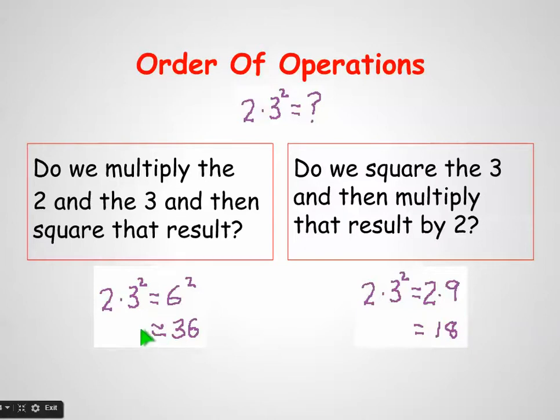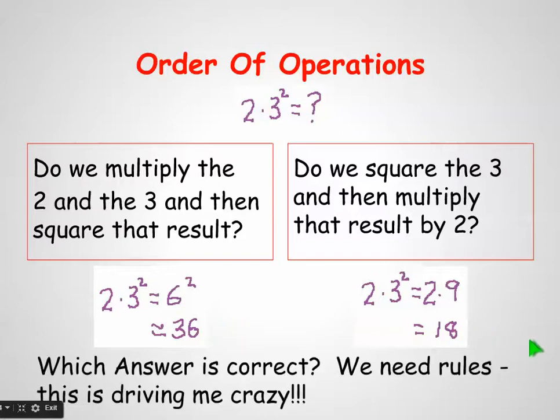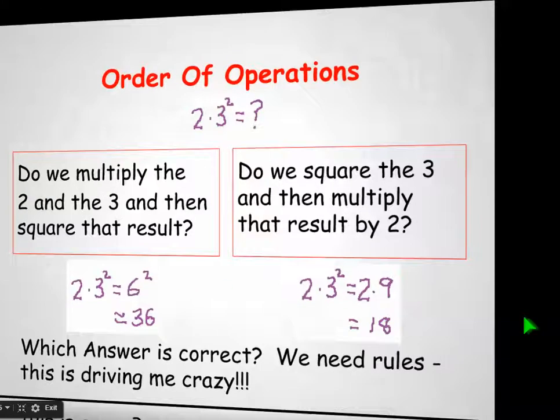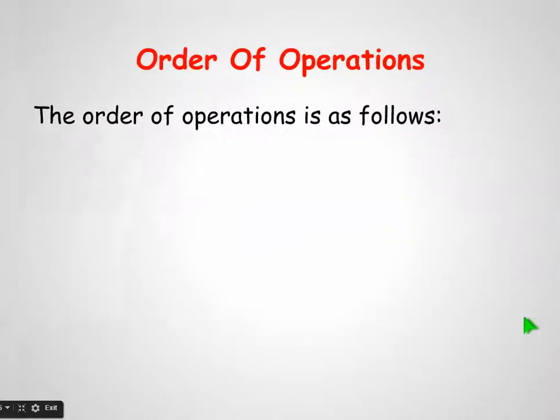Now both of these make some sort of sense. You multiply here and then square, or you square this first, then multiply. But we have two answers. Which is correct? You gotta have one right answer for a problem like this. So we have the order of operations that tells us what to do first, then what to do second, then what to do third.